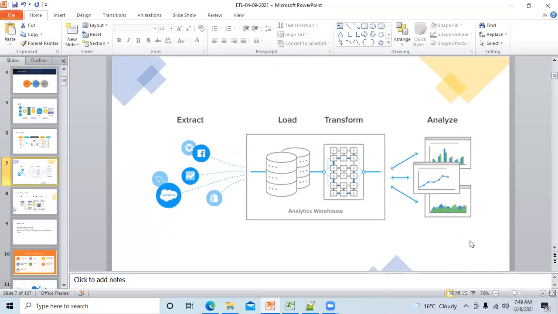Yes or no? No. Yes. Yes. If this is not ETL, then what is it? ELT. ELT, extract, load, and transform. So one thing I want to mention here.